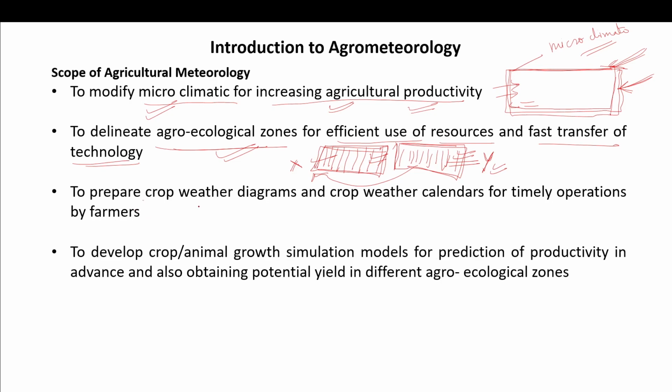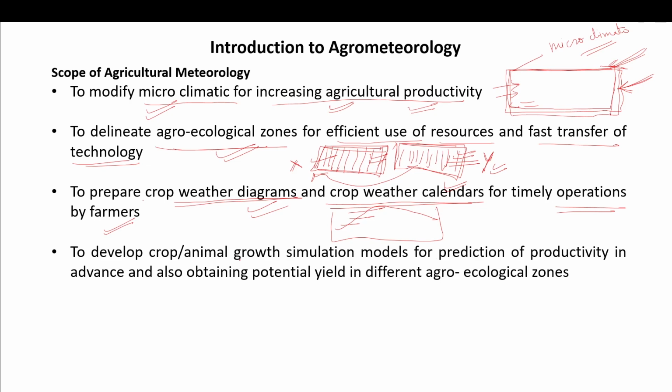Okay, so to prepare a crop weather diagram and crop weather calendar. The crop weather calendar is drawn to know in which weather what type of crop growing is suitable. So these diagrams and these calendars are very important, and they can be timely operated by the farmers to know what type of crops can be grown in this particular weather.